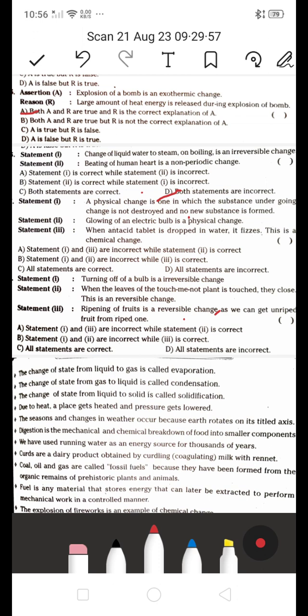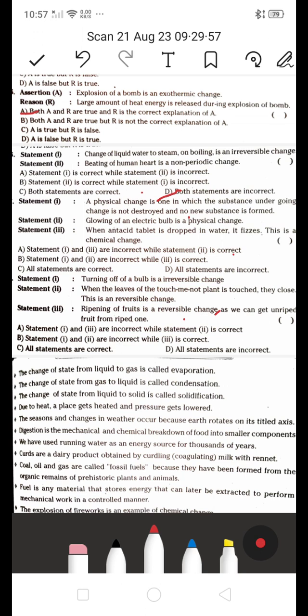Glowing of an electric bulb is a physical change. Yes, so the answer is right. When an antacid tablet is dropped in water, it freezes. This is a chemical change. Yes, it's a chemical change. It's not a physical change. So statement 2 is also right.